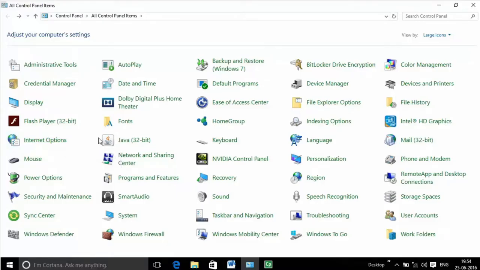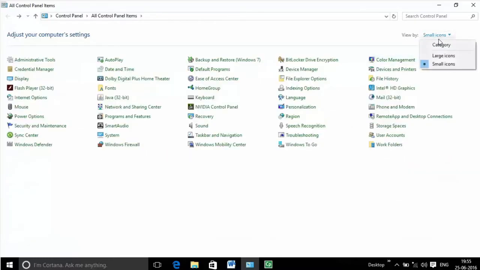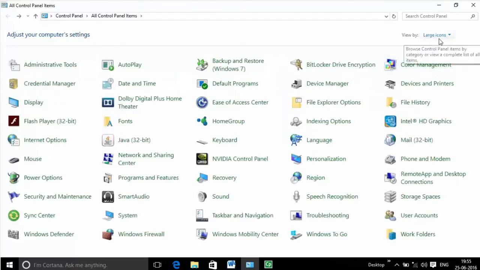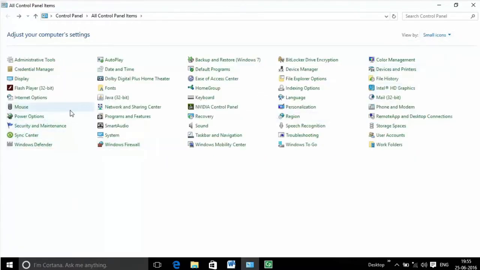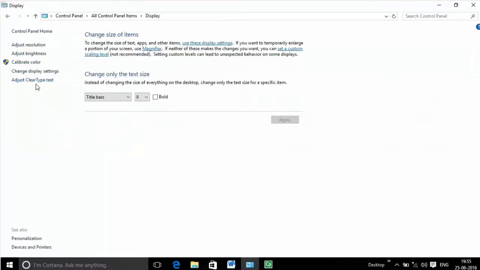In recent versions of Windows, the Control Panel has two views, Classic View and Category View. And it is possible to switch between these through an option that appears on either the left side or top of the window. Many of the individual Control Panel applets can be accessed in other ways. For instance, display properties can be accessed by right-clicking on an empty area of the desktop and choosing Properties.